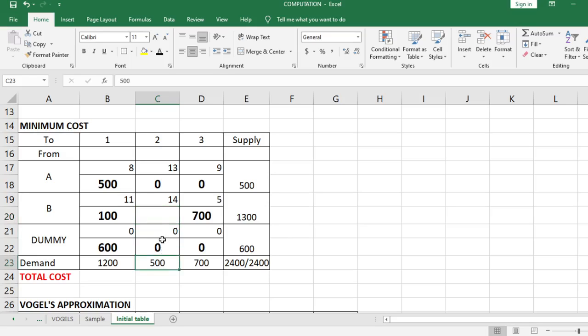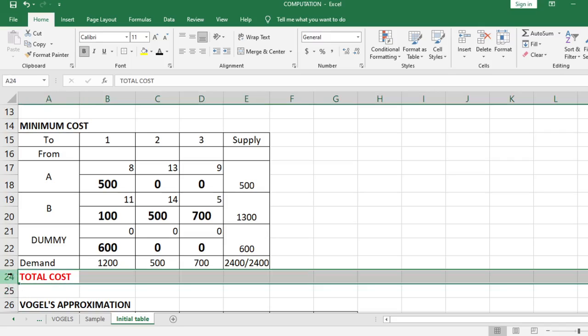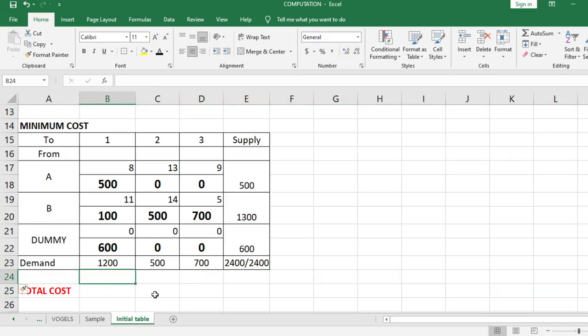You have there 500 versus 1,300 minus 700 minus 100, that is 500. So, 500 ang supply, 500 ang demand. So, this is now our table for the minimum cost. Okay? Now, for the total cost, how much is our total cost?